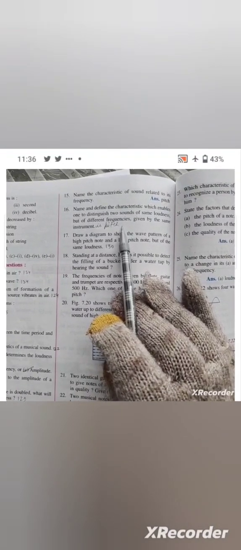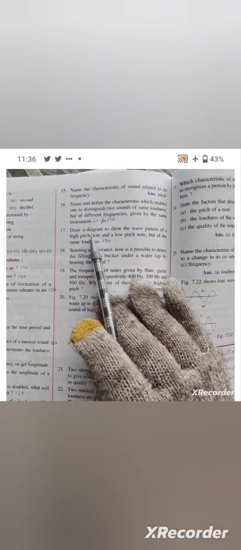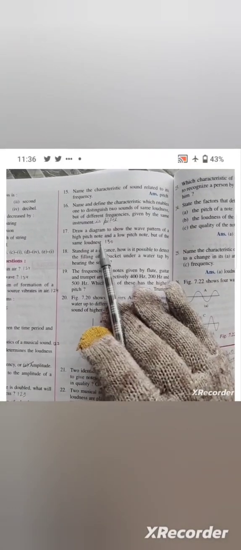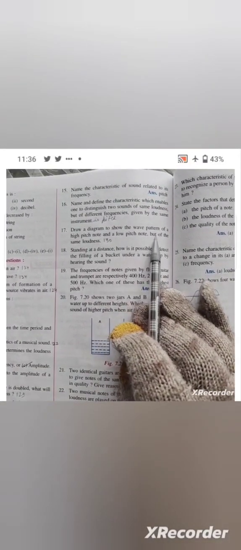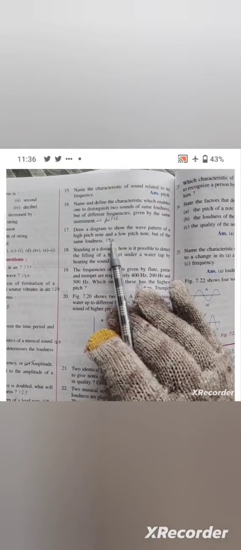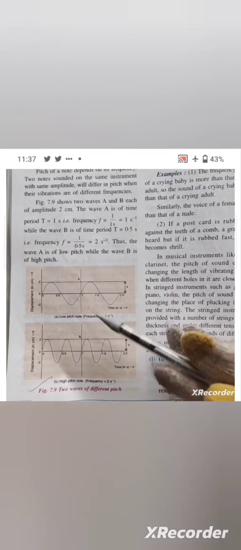Now question number 17, draw a diagram to show the wave pattern of a high pitch note and a low pitch note but of the same loudness. Its answer is given on page number 130, figure number 7.9, A and B both. You have to draw both these figures for answer number 17. Okay, this is of low pitch note and this is of high pitch note, both having the same loudness. Okay.